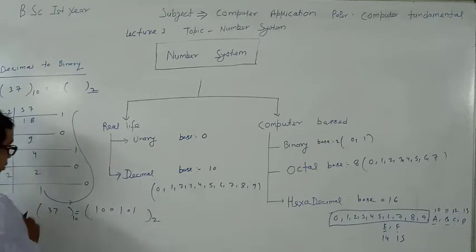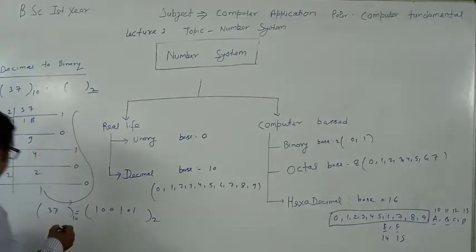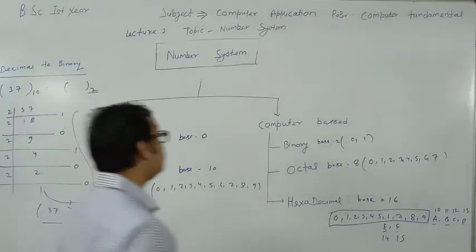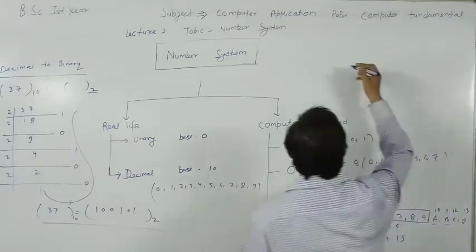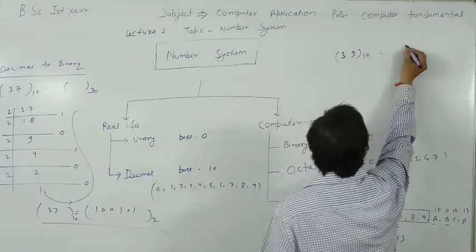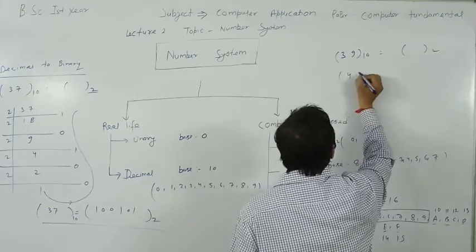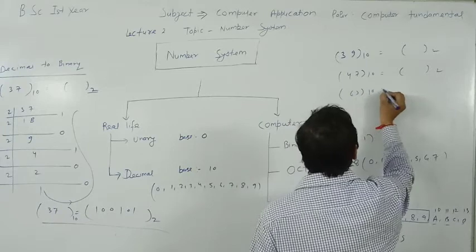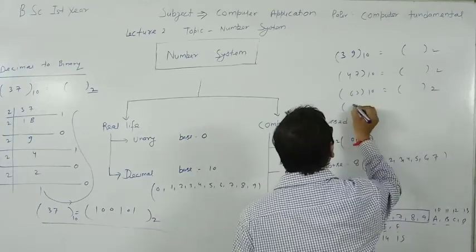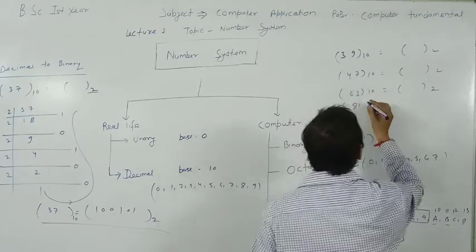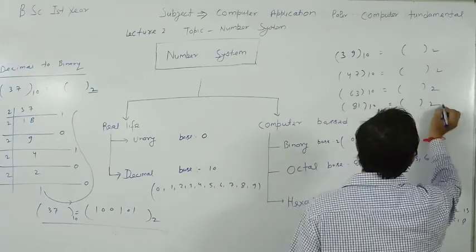Now you have to write this in such a way, so this number is converted from decimal to binary. At home you have to practice and convert these numbers from decimal to binary: 39 from base 10 to base 2, 47 from base 10 to base 2, 63 from base 10 to base 2, and 81 from base 10 to base 2.